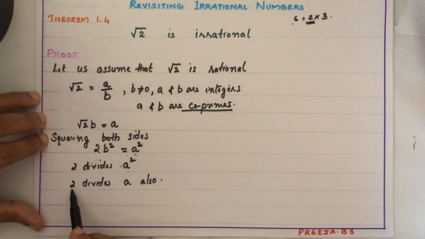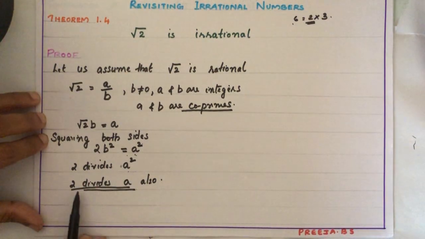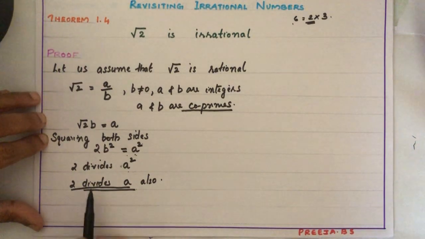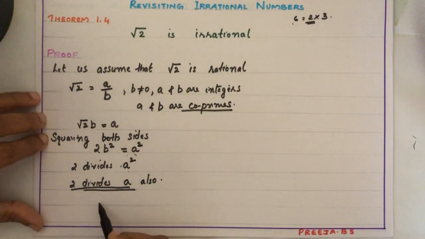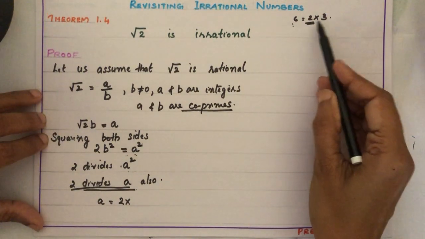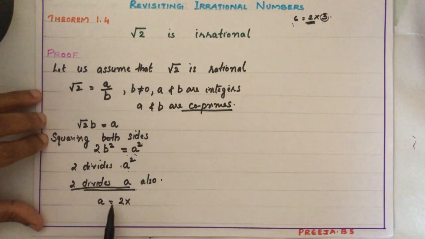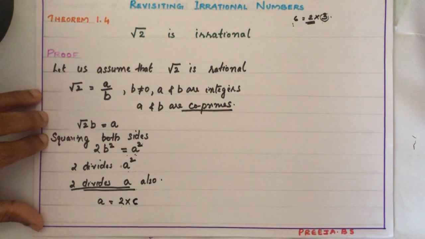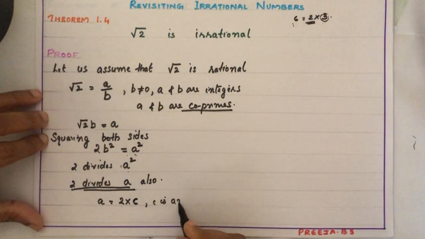So here we go, 2 is a factor of A. 2 divides A means 2 is a factor of A. If 2 is a factor of A, that A can be written as 2 into some number, isn't it? If 2 is a factor of 6, 6 can be written as 2 into one number 3. Same way, if 2 is a factor of A, A can be written as 2 multiplied by one integer. That integer I am taking as C, where C is an integer.